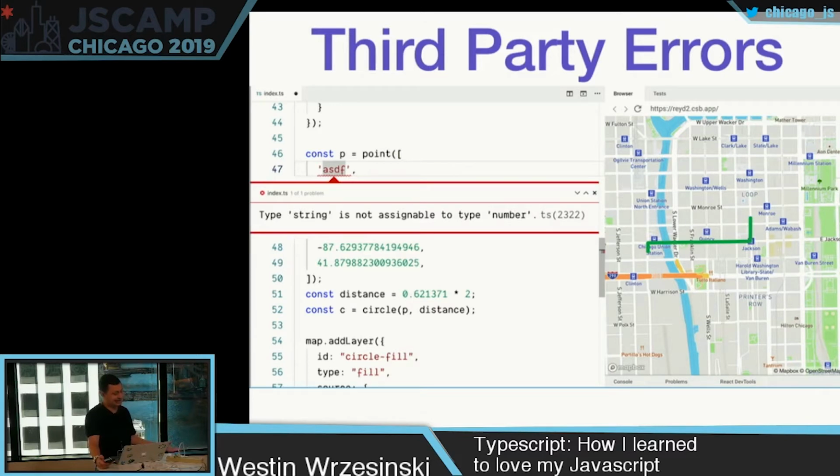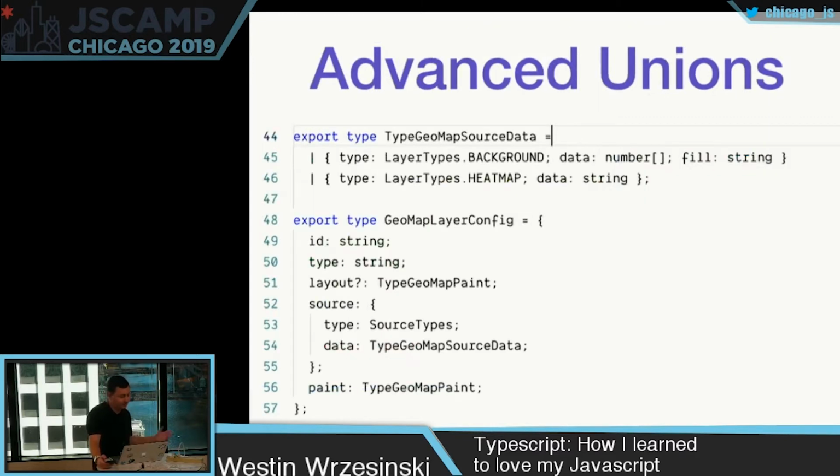It tells me, hey, type string is not assignable to number. I'm like, okay, well, maybe I fat-fingered that or something, but I know that point only takes numbers, and I can dive into its type definition. So TypeScript is even helping me with other people's code, my own code, code from NPM. And then the final topic was advanced unions.